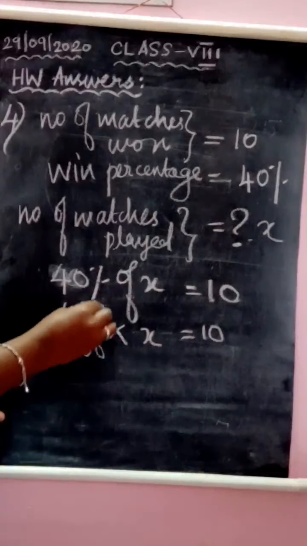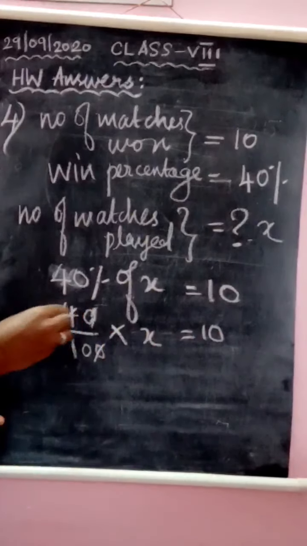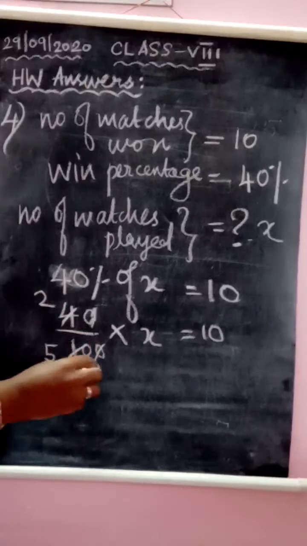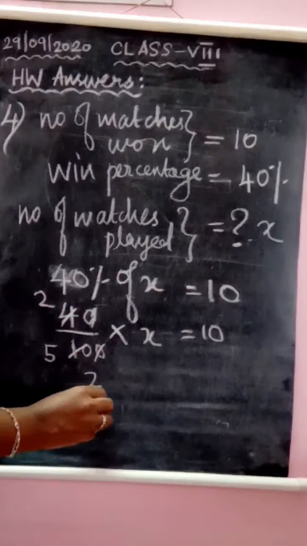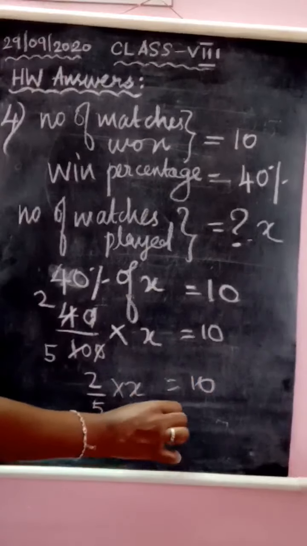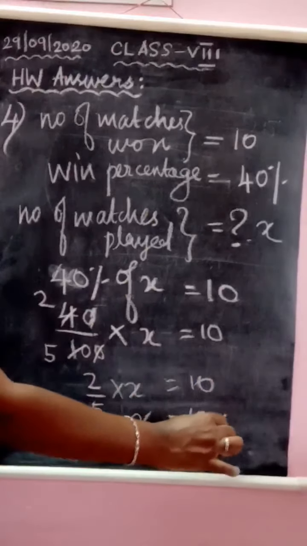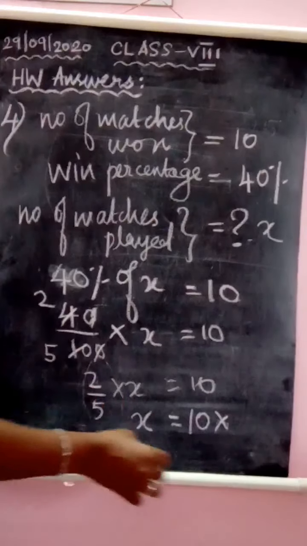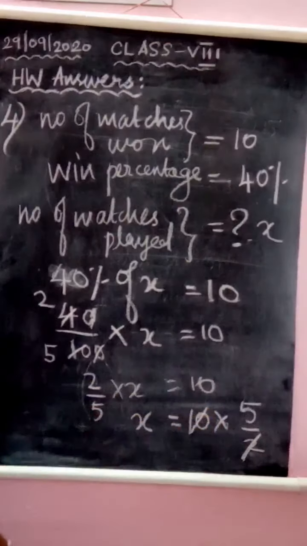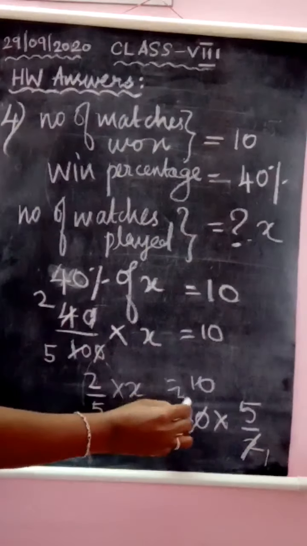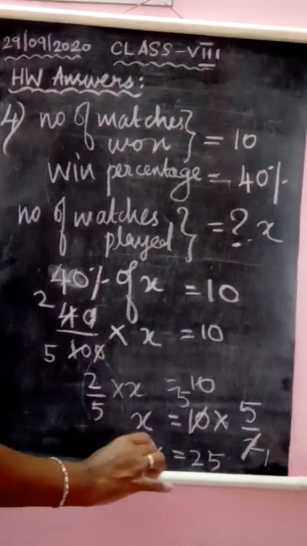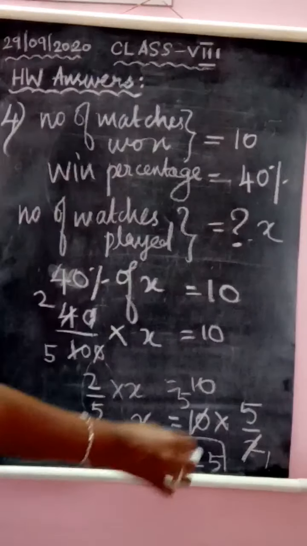Okay. Then 0, 0 cancel. Then 2 2s are 4 and 2 5s are 10. So this side you will have 2 by 5 into X equal to 10. We need only the value of X, right? So X is equal to how much? 10 into, this side it is 2 by 5. When it goes to the other side it becomes reciprocal. So 5 by 2. So again 2 and 10 will get cancelled. 2 ones are 2 and 2 5s are 10. So 5 5s are how much? 25. So totally they played 25 matches and out of 25 matches they won 10 matches.